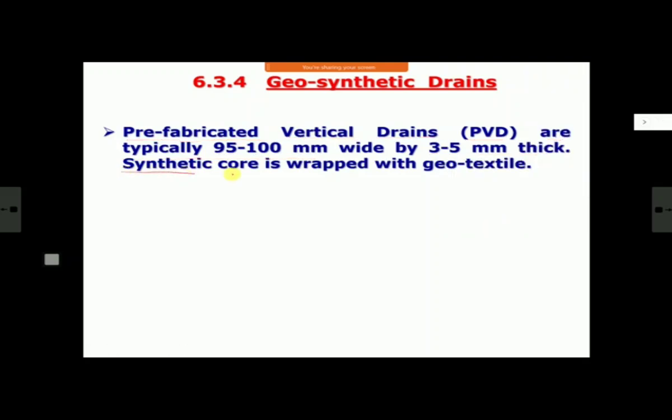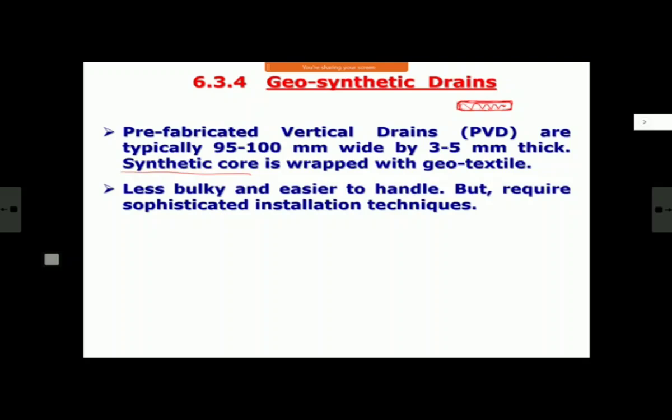And there is a core in the geosynthetic drain. There is a core material which is corrugated. It is a corrugated synthetic core like this, and then all around this there is a sleeve of non-woven geotextile like this. So this is how they are made. They are very light, very easy to handle, but for installing them you require some special techniques.